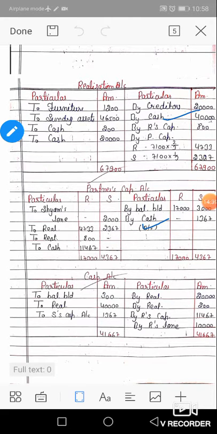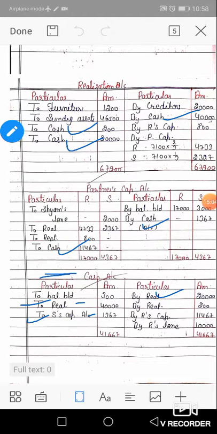By cash means receipt of cash, transferred to the DR side. So first by cash 40,000 to realization 40,000, and next by cash from Sham, so to Sham's capital account 1,367. Two entries of by cash are transferred to the DR side. Now to cash, 1, 2, and 3: three payments of cash.